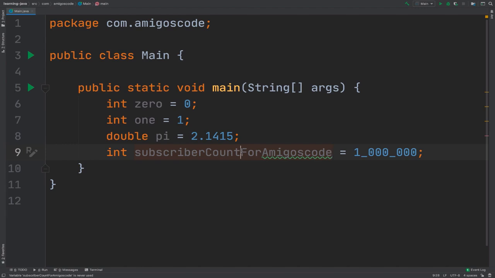This is how I'm using camel case to name my variables, because it is easier for someone to read instead of subscribercountforamigoscode, which is very difficult to read. So remember, make sure that the name means something, and make sure that you use camel case for your variables.